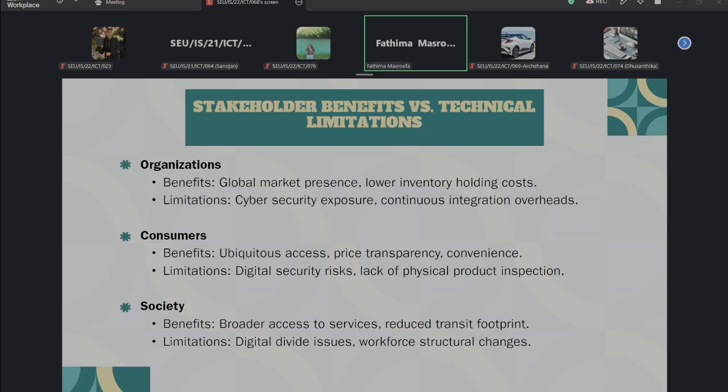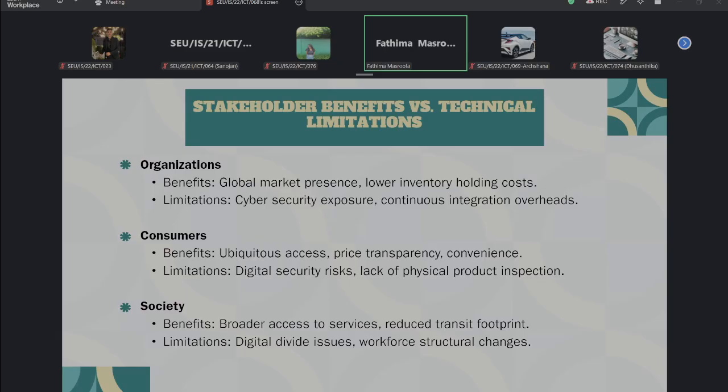When you take another stakeholder, consumers, the benefits are ubiquitous access, price transparency, and convenience. Ubiquitous access means customers can access services from many locations. And price transparency means customers can compare prices with other products. And convenience means customers can purchase without necessarily visiting a physical store. So these are the benefits.